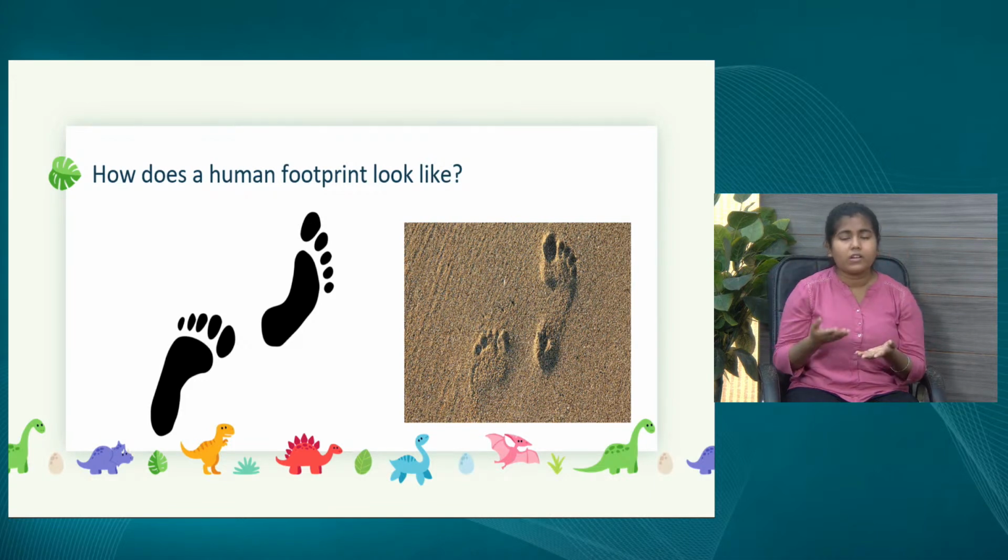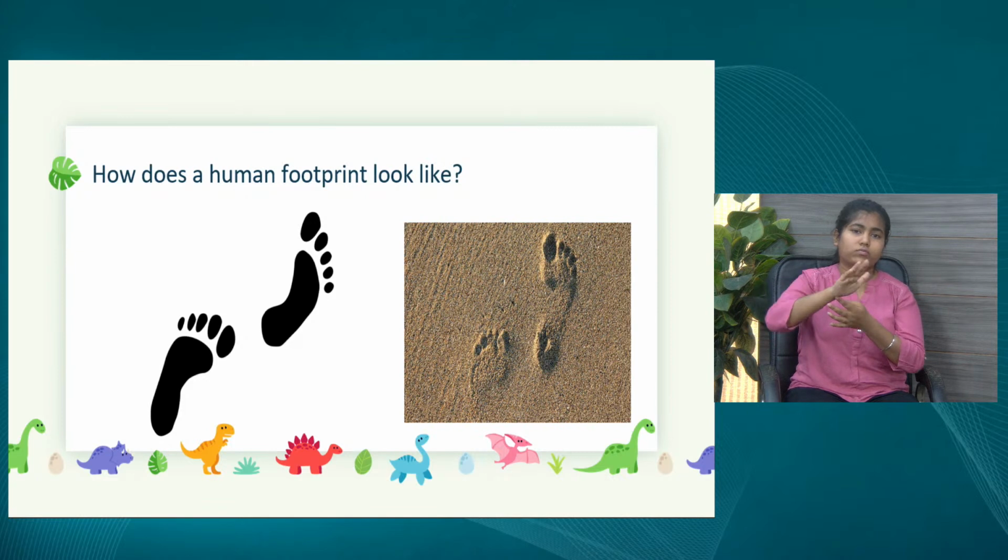Then he examined it again and saw that yes, there's a footprint, it has toes and a heel, so it is a human footprint.